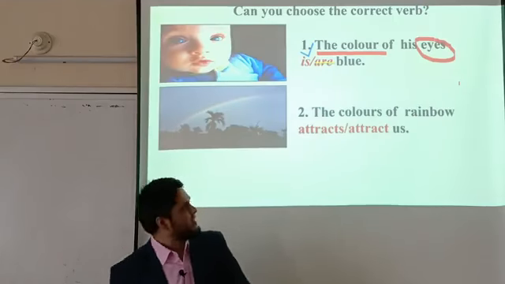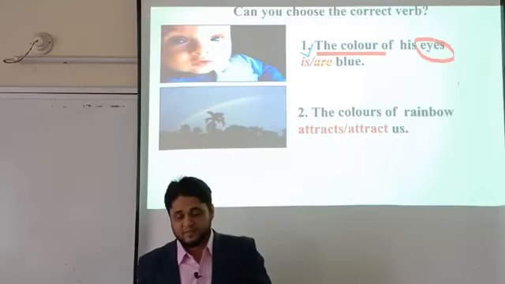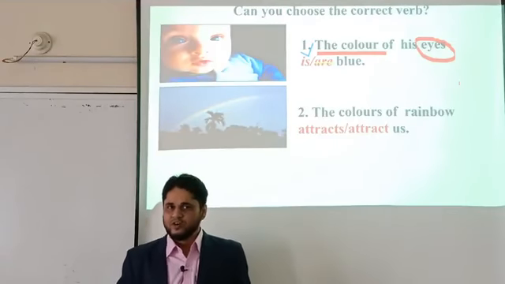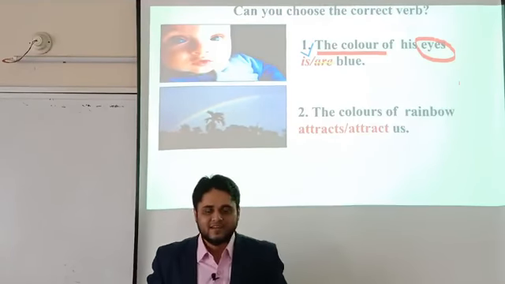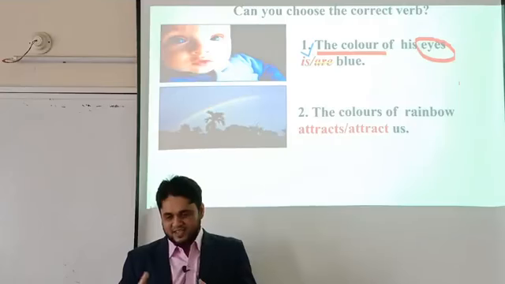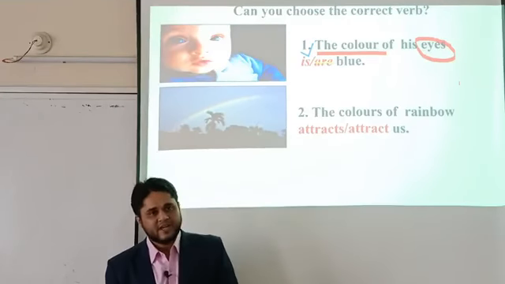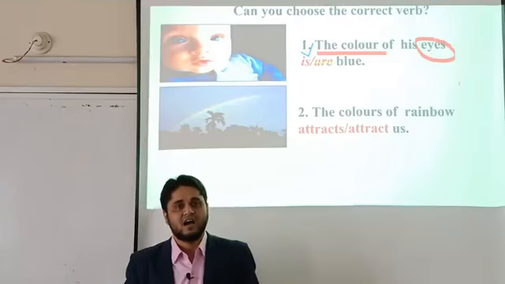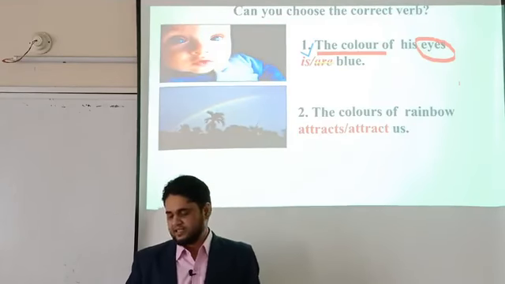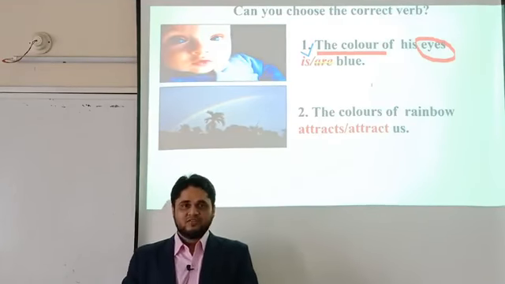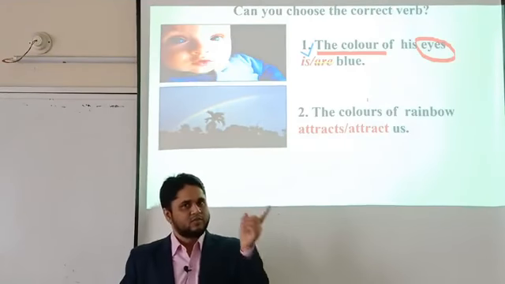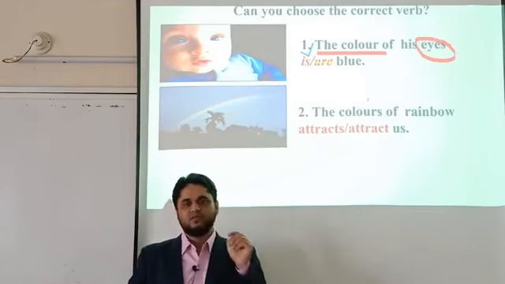And again, in the second picture, we can see a beautiful rainbow, and we know the rainbow has 7 colors. The sentence is: the colors of the rainbow attracts or attract us. So what will be the correct answer here, my dear students? First of all, you have to focus on the subject. If the subject is singular, the verb will be singular. If the subject is plural, the verb will be plural.